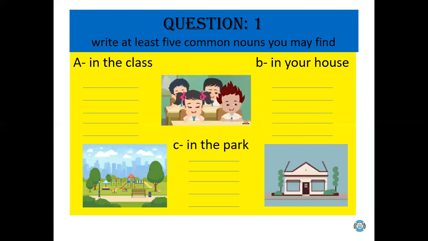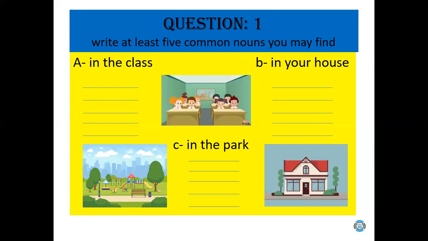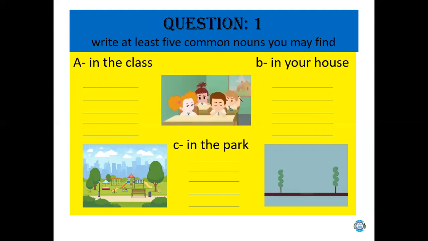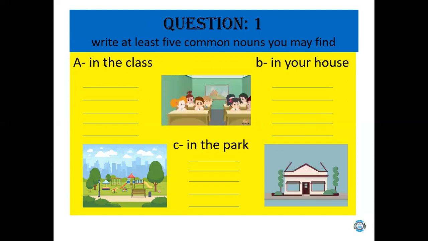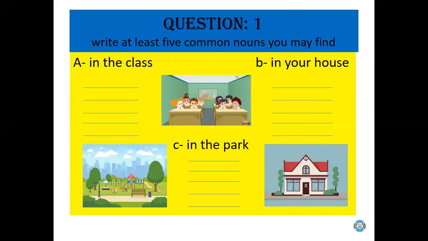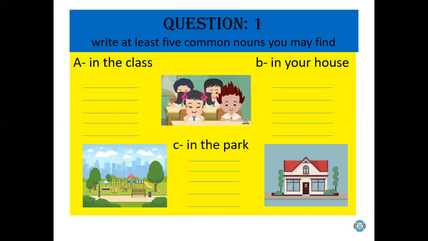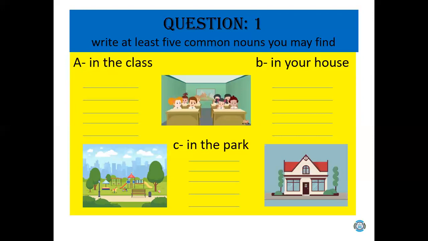In your house, there could be windows, doors, tables, chairs, beds, whatever you like to write. In the park, you may see a bench, trees, slides, swings, children. So you have to write 5 common names in each group.